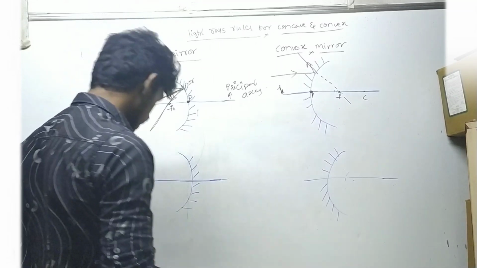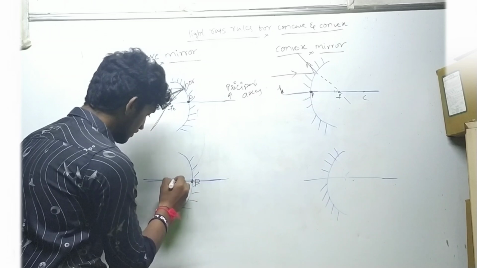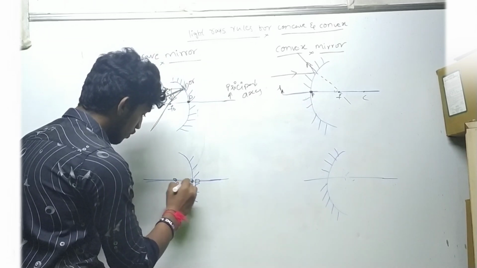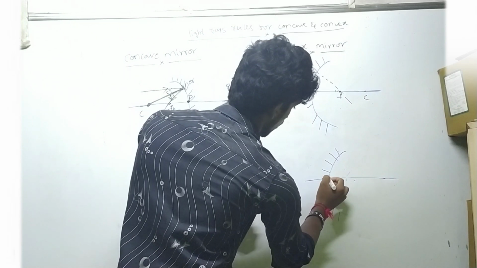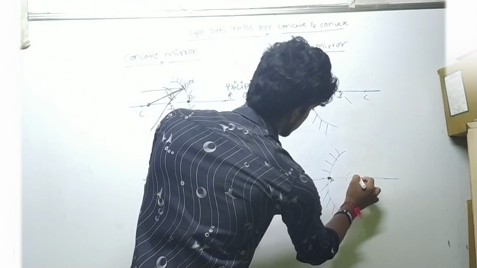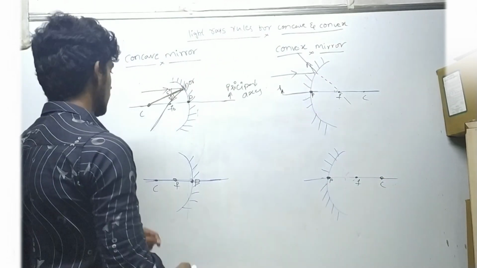Next we will take another example. This is the pole, this is the focus, and this is the center of curvature. Here the same pole, focus and center of curvature.